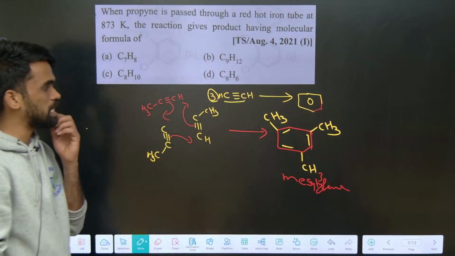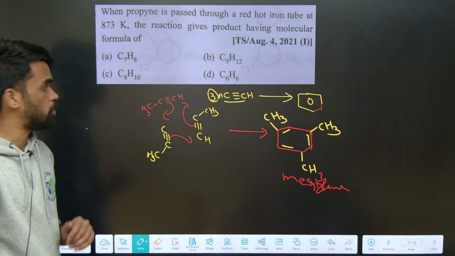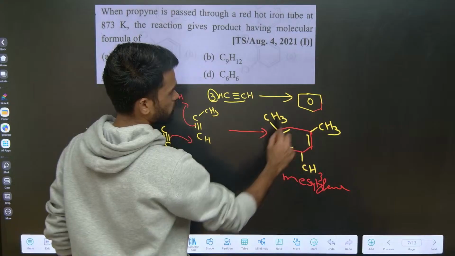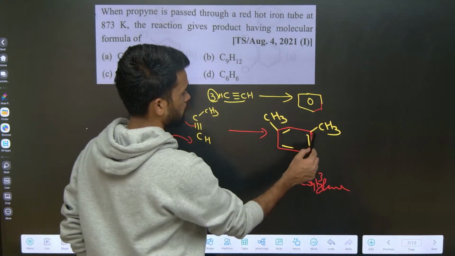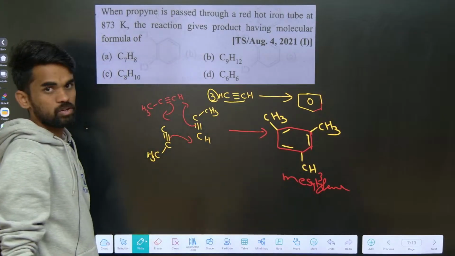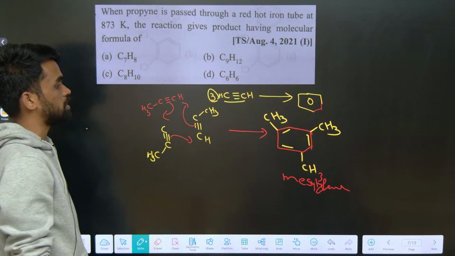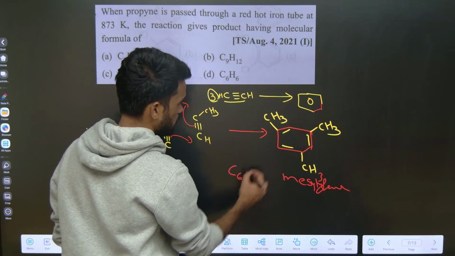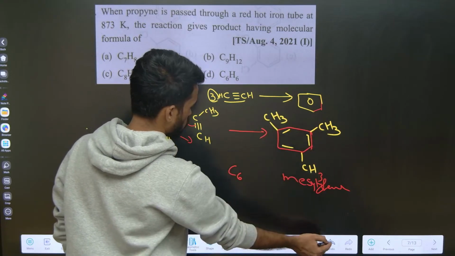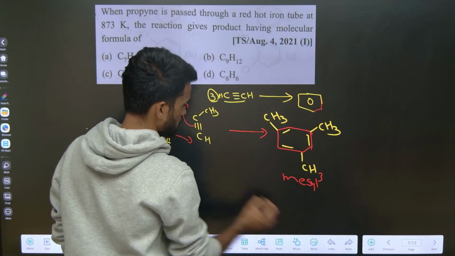So this mesitylene is also an aromatic compound. See, it is a benzene ring with 1,3,5-trimethyl, so you can say 1,3,5-trimethylbenzene. How many carbons are there in the aromatic benzene ring? 6 carbons plus these 3 carbons of the methyl groups, so you can write C9.